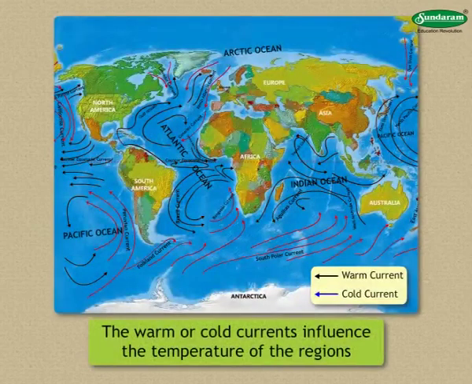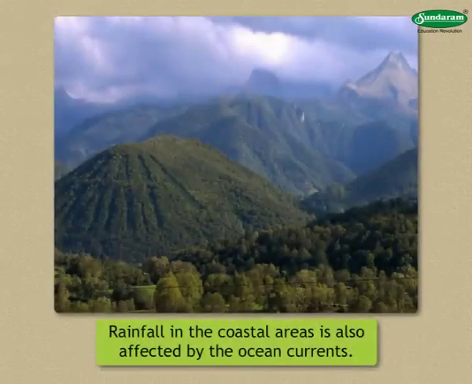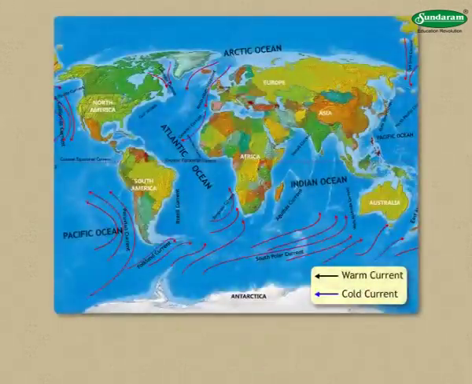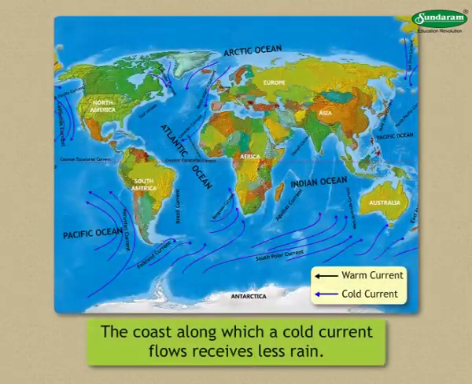The warm or cold currents influence the temperature of the regions along which they flow. Rainfall in the coastal areas is also affected by the ocean currents. The coast along which a warm current flows generally receives more rain. As against this, the coast along which a cold current flows receives less rain.